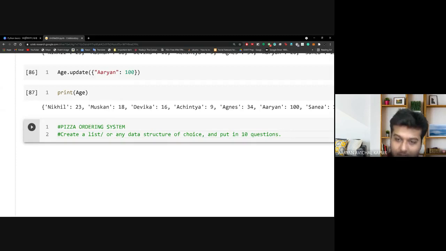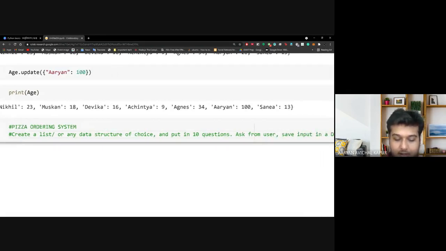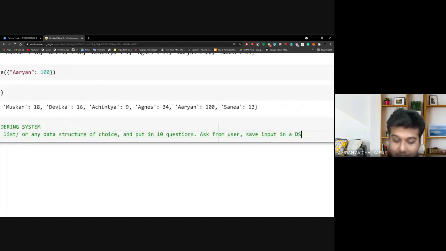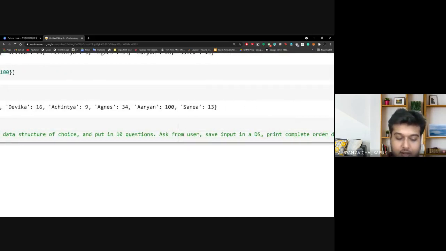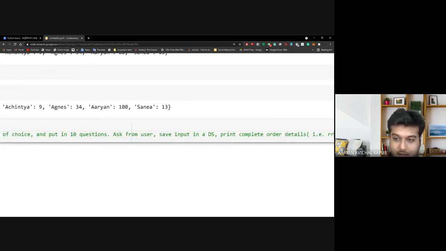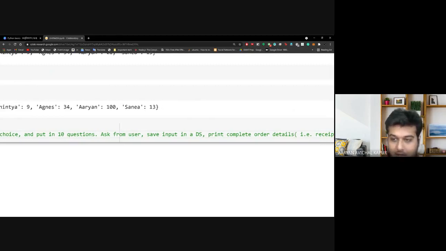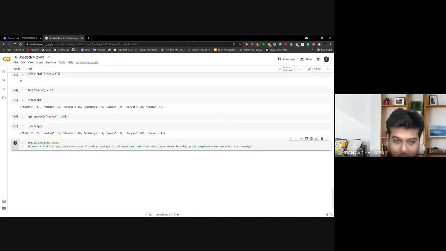So you put in 10 questions, ask from the user, save input in a DS. DS is a data structure. Print complete order details, i.e. receipt. So this is what we are trying to do.